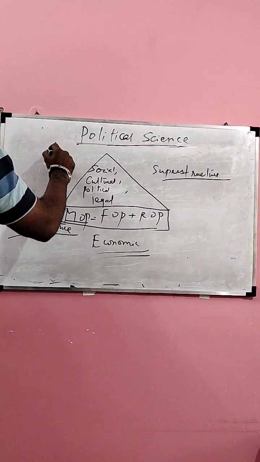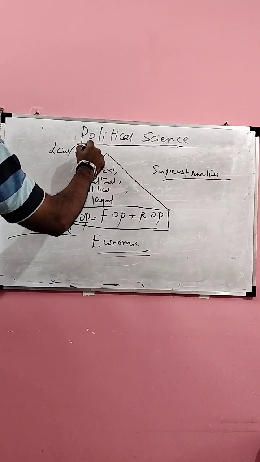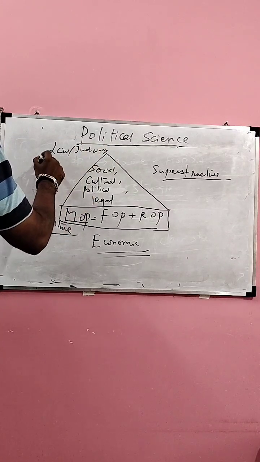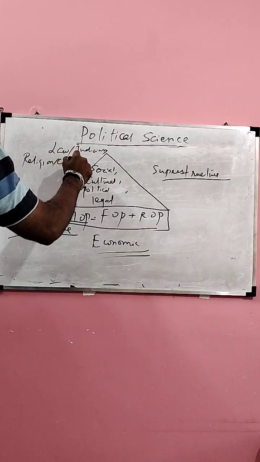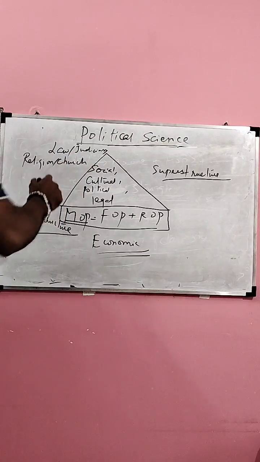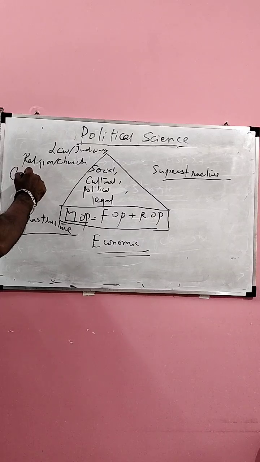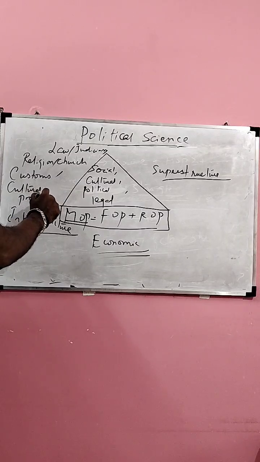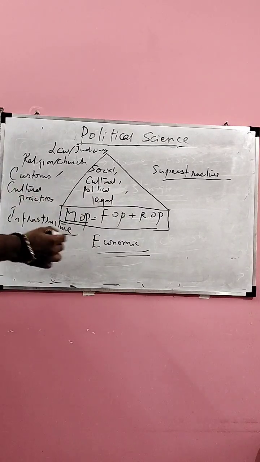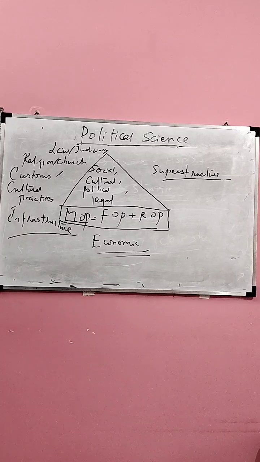Institutions like law, judiciary, religion, institutions like church, customs, cultural practices, everything is decided by the economic base as seen by Karl Marx through the mode of production.